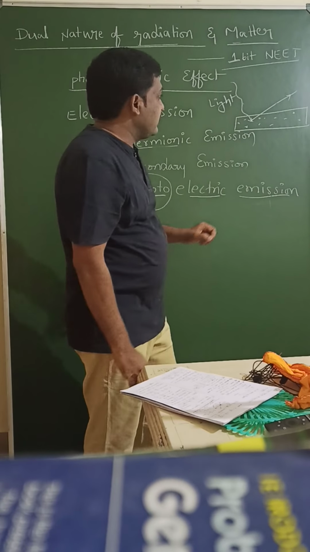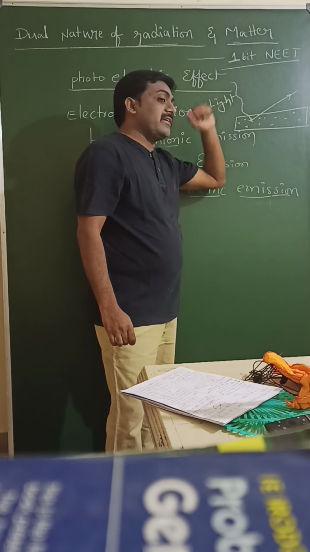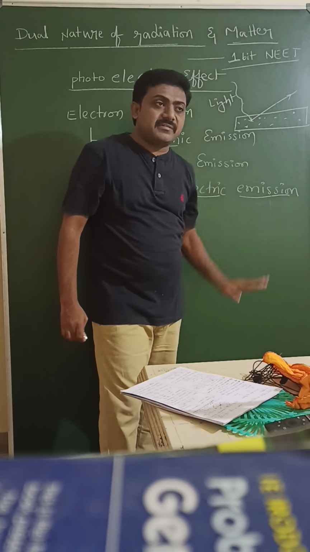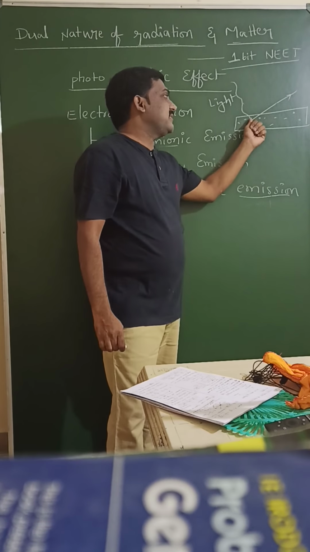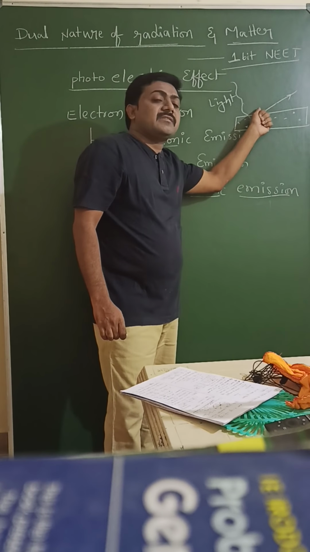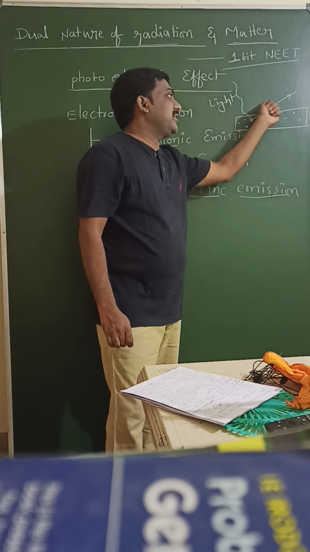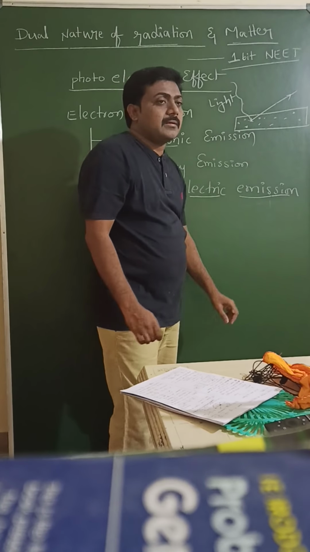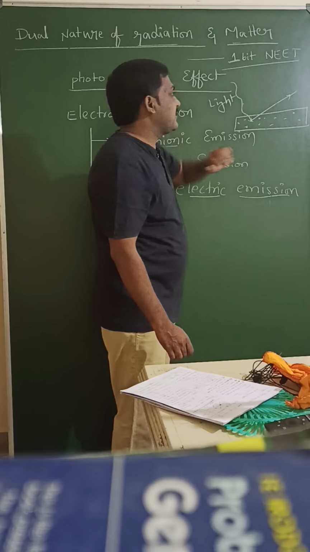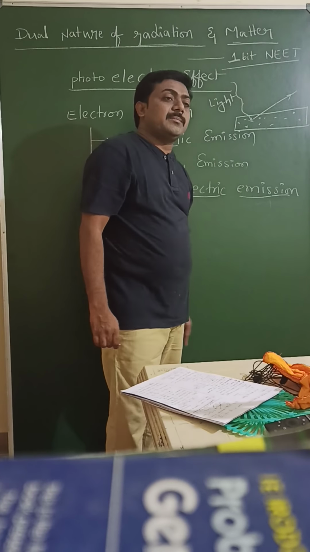One important point: to escape from the metal surface, light should have a minimum frequency. Otherwise this electron cannot escape, meaning it is not possible to eject it from the surface. When light of minimum frequency falls on the metal surface, then the electron is emitted.